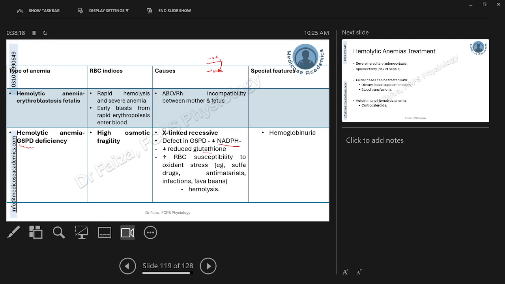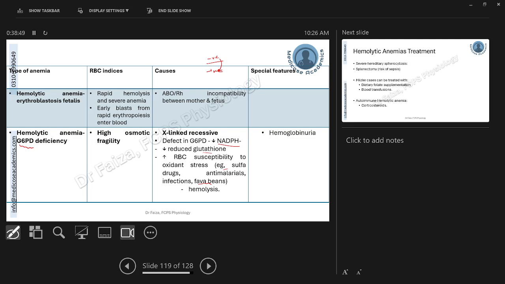In front, you can see the examples of those which can lead to oxidative stress. For example, some drugs, antimalarial infections, fava beans. So these patients may require lifestyle modifications to avoid exposure to these dietary and chemical drugs, which can increase the oxidative stress and thus lead to excessive hemolysis of their RBCs.